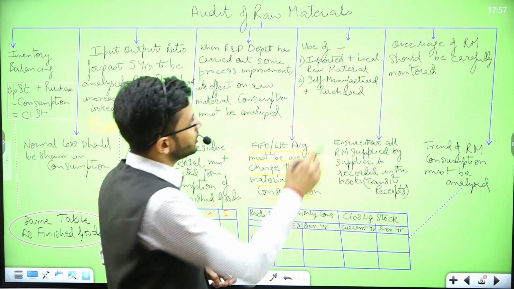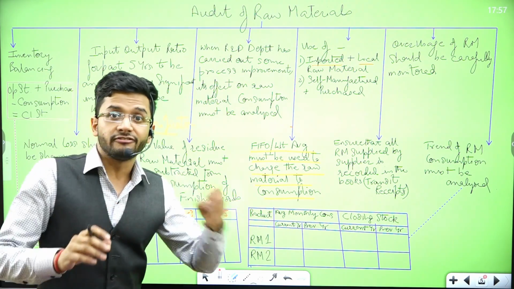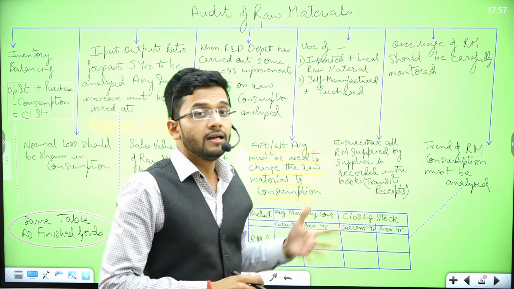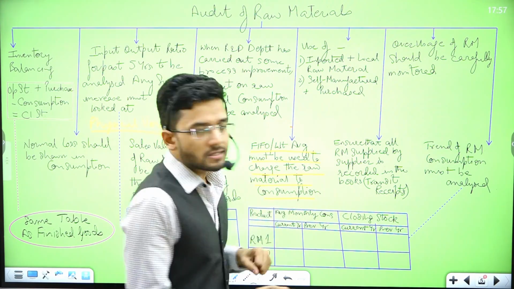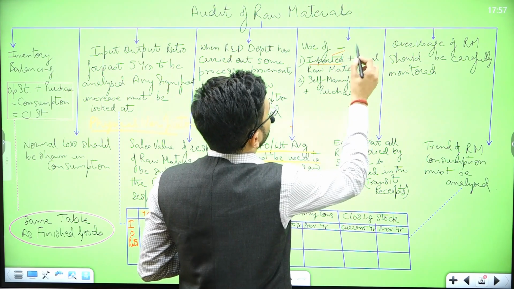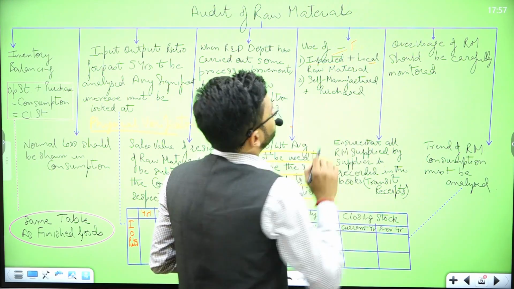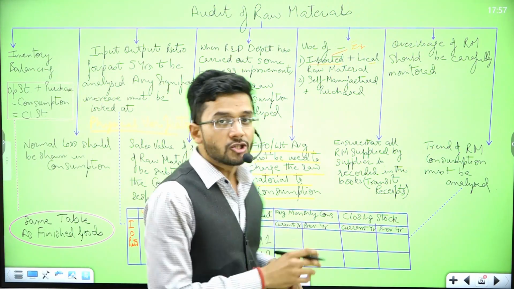Generally, for those people who are using both imported and local raw material, the quality might not differ substantially, but the availability differs substantially, and that is why the goods are imported from outside. In such a situation, imported raw material will be a little expensive and local raw material will be a little cheap.